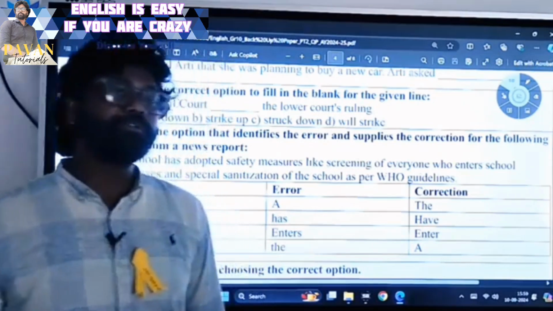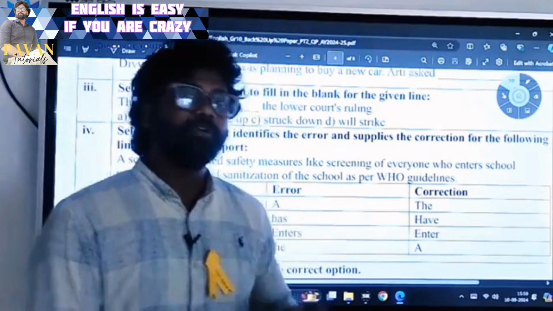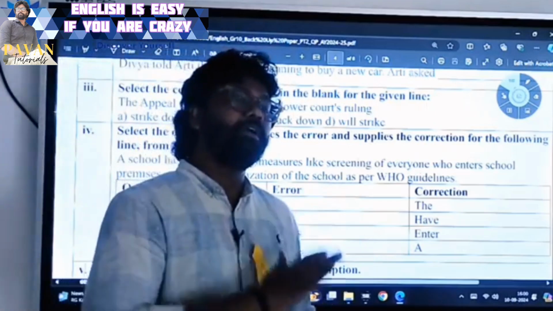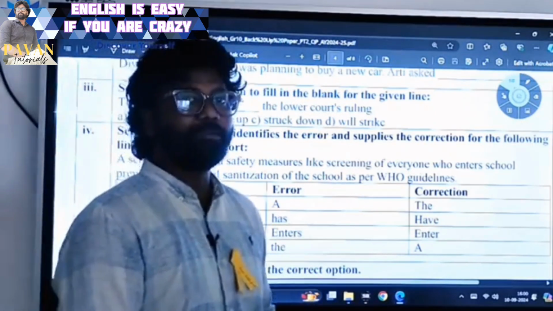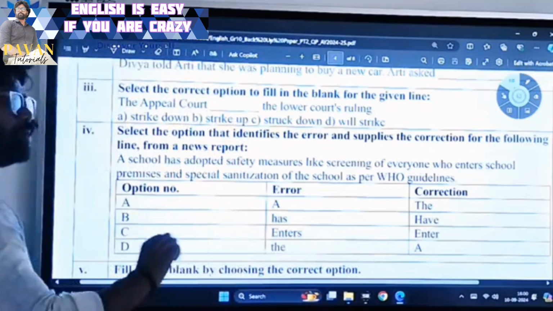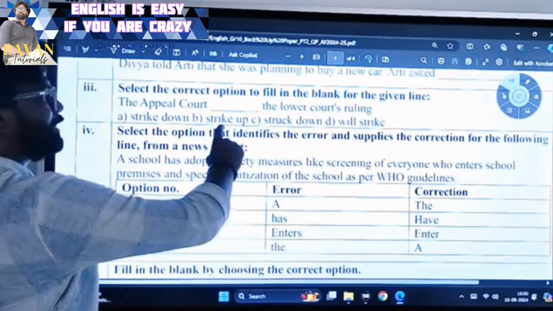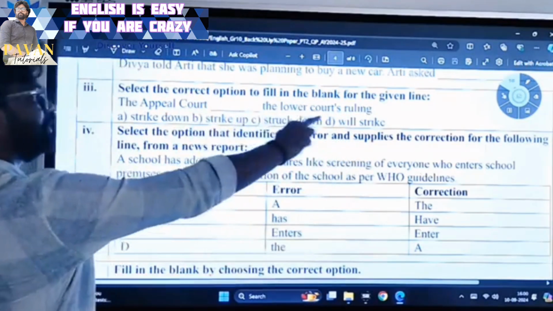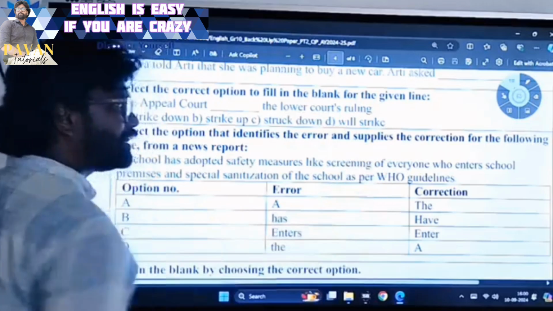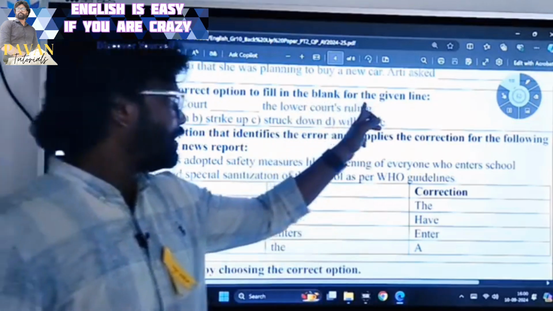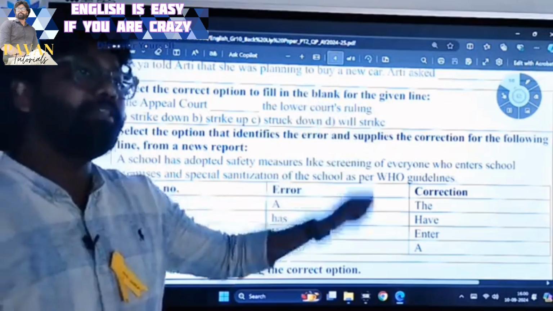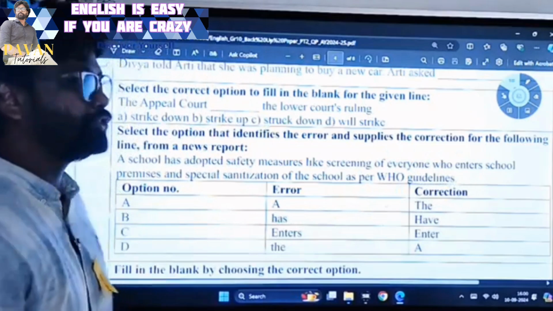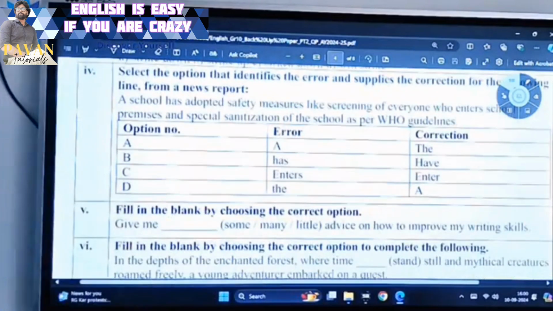But when do we use simple present tense? Simple present tense is used for daily routine activities. That means the appeal court does not strike down the lower court's decision on daily basis, right? It cannot happen on daily basis. So the option is not simple present tense. We have next option, strike up. Its phrasal verb is wrong. Struck down, obviously this must have happened with the lower court's ruling. So will strike, in the sense, of course, when the timeline is given here, then the options are very clear when it happened. Did it happen in the past, or will it happen in the future? Anyway, struck down is the right option.